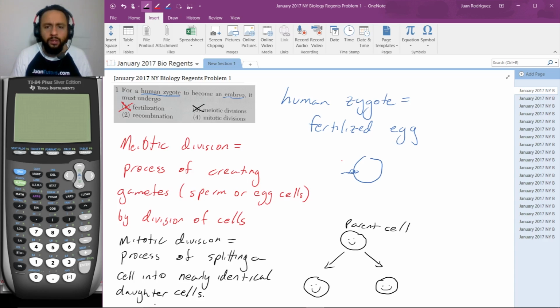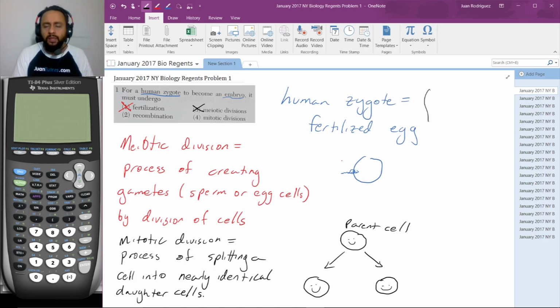So that's what mitotic division is, in a nutshell. Of course, it's a much more complicated process. You could spend 10 pages in a high school textbook talking about just mitosis, and of course, when you get to the grad level, you could talk about mitosis for half a semester. So that is definitely something that happens in order to go from a zygote to an embryo.